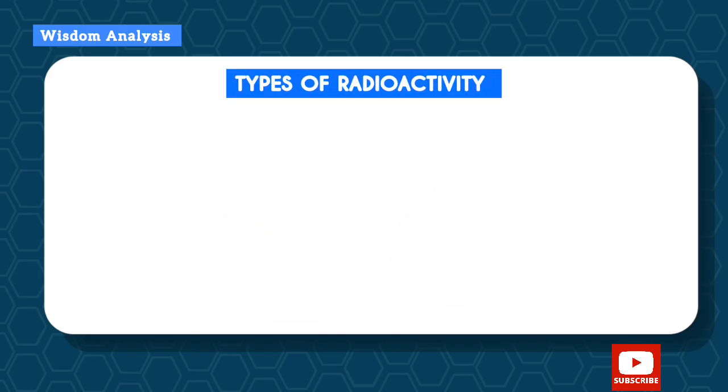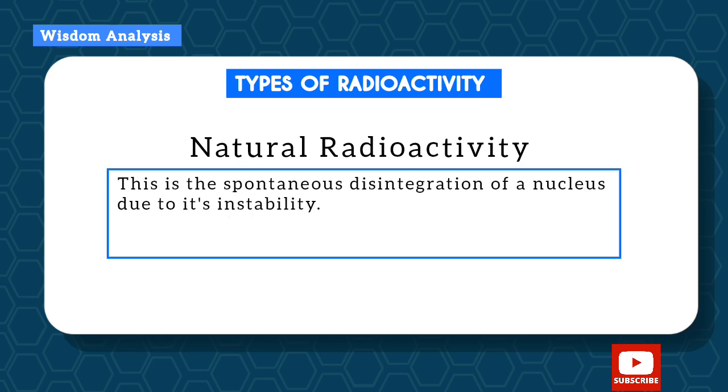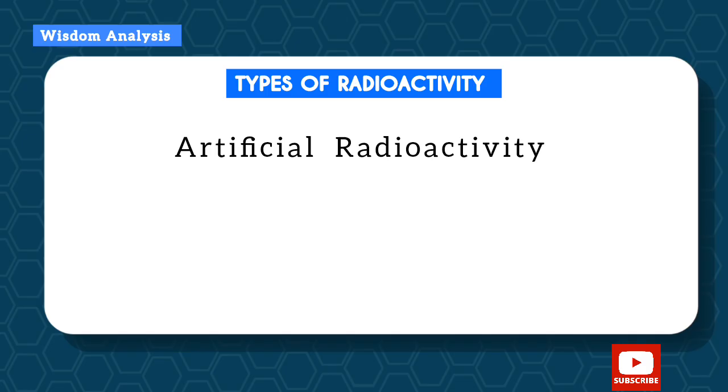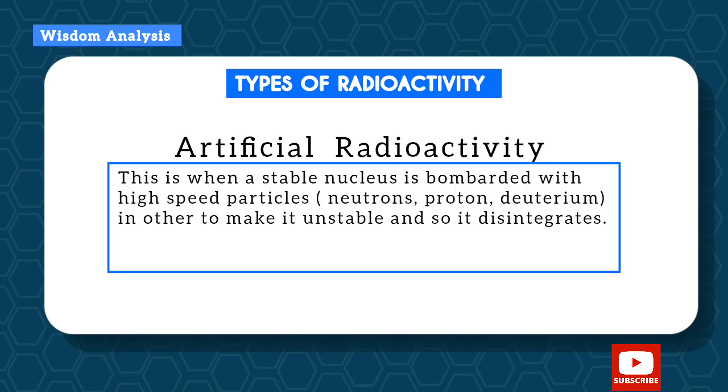Okay, so types of radioactivity. We have natural radioactivity. This is the spontaneous disintegration of a nucleus due to its instability. So a naturally occurring atom, because it is unstable, disintegrates. That is natural radioactivity. Now what is artificial radioactivity? This is when a nucleus that is naturally stable is bombarded with high-speed particles like neutrons, protons, deuterium, in order to make it unstable, and so it disintegrates.